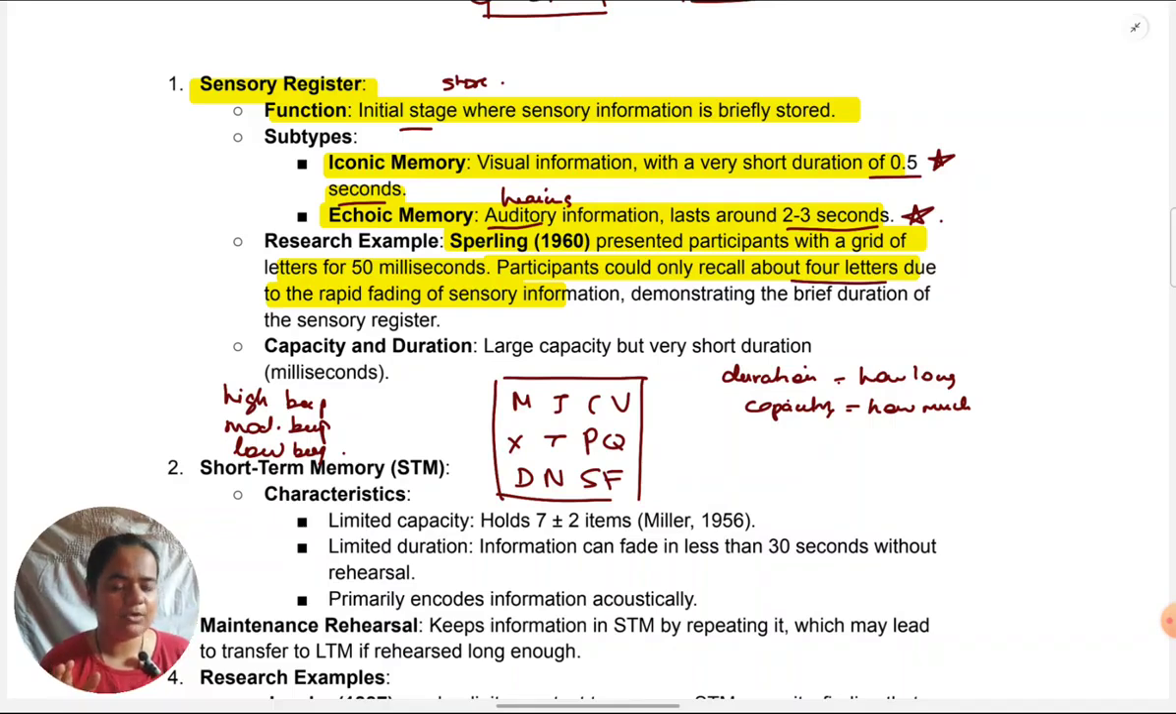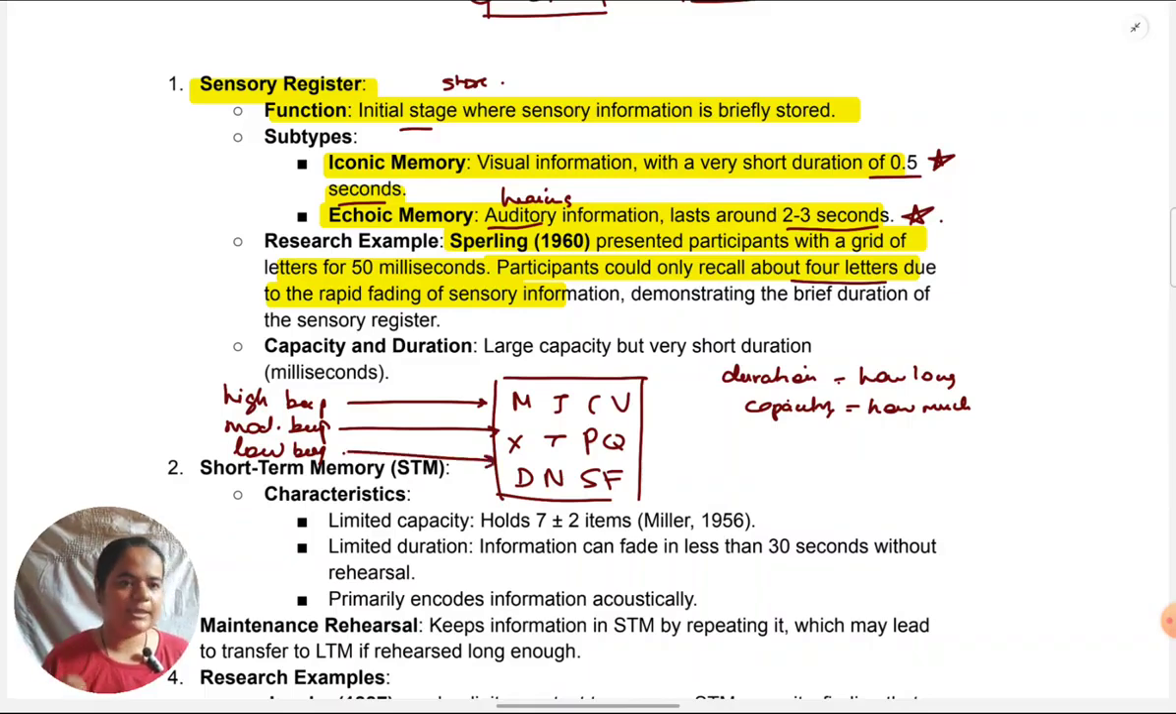Before they see any row of letters, before they see any grid, they are trained to the beeps. They are told which row they have to remember for which beep of sound which comes. So the high beep has been associated with the topmost row, the moderate beep with the second row, the low beep with the third row.